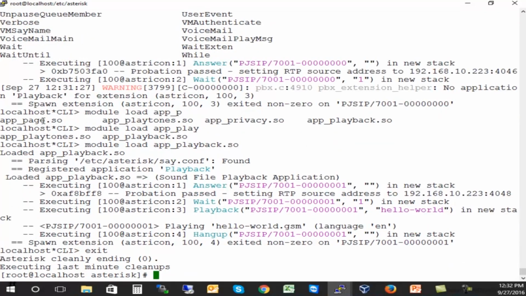He's asking if that configuration is available from a graphical interface. Depends on what interface you are using, and it may or may not be available. The files that I'm using are the sample configuration files, and we will see that in the installation. If you do make samples, you will have something very similar to what I have. Not the extension 100, but you will have the configuration files.